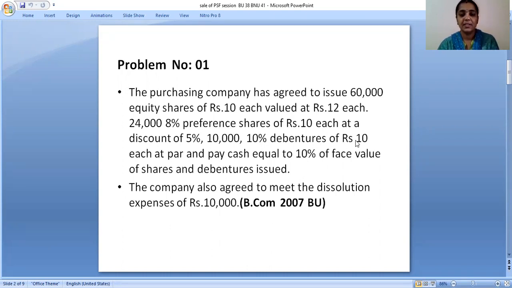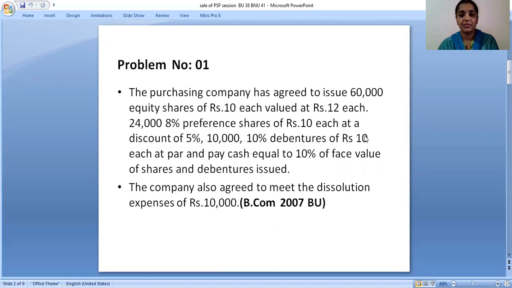And 10% debentures of rupees 10 each at par. Par is nothing but at the face value, no changes here. It is not more than the value or less than the value, it is equal to the face value, that is called par.